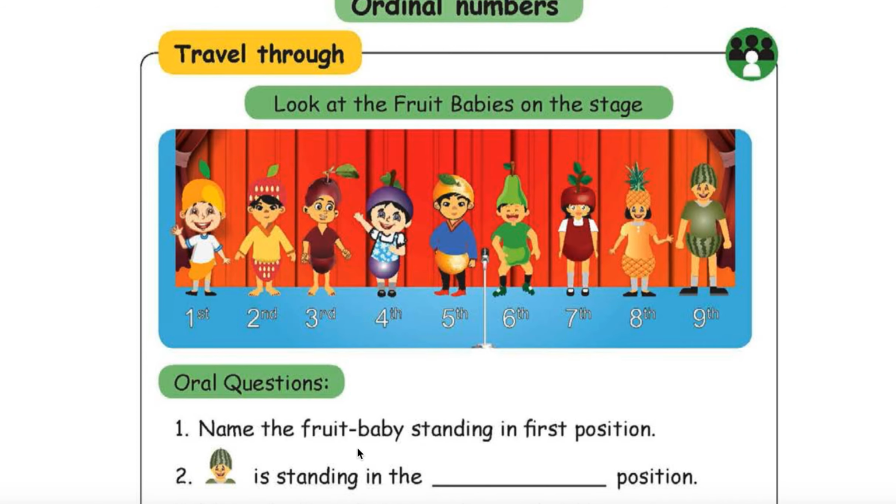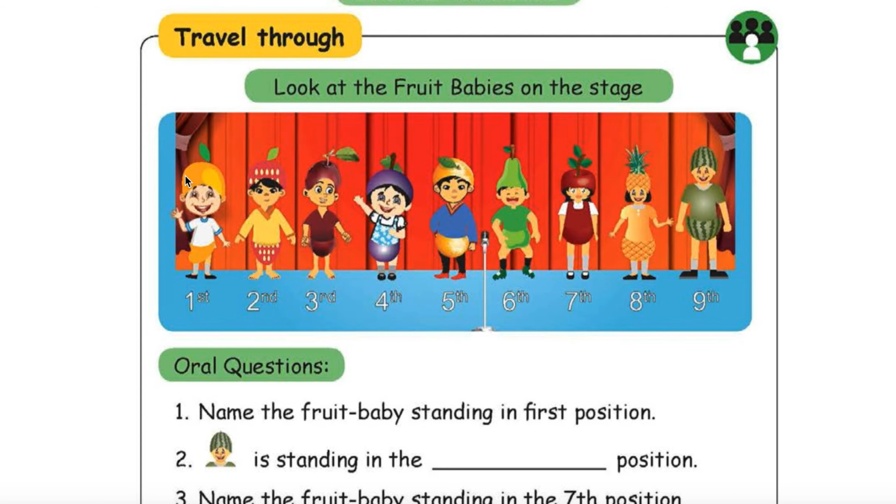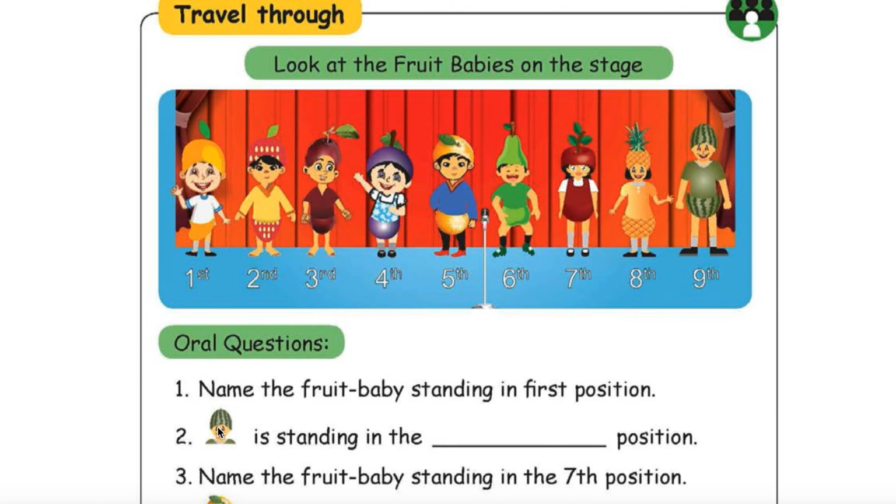Name the fruit baby standing in the first position. Mango baby. Okay. Right, mango. This guy is standing in the dash position, ninth position. That I can fill anyway. Nine. Ninth. You have to write ninth, not nine. Okay. Ninth position.